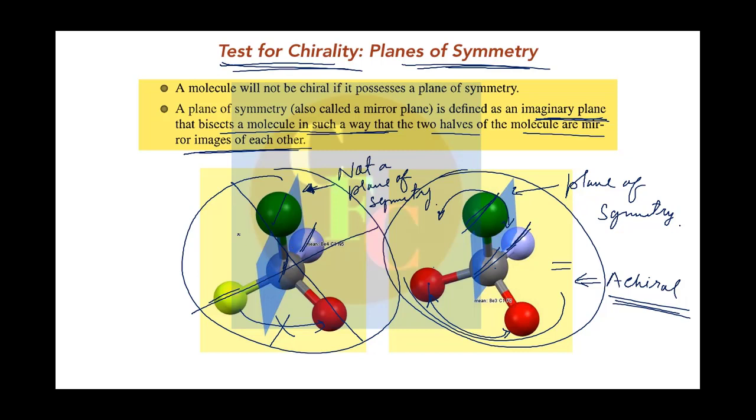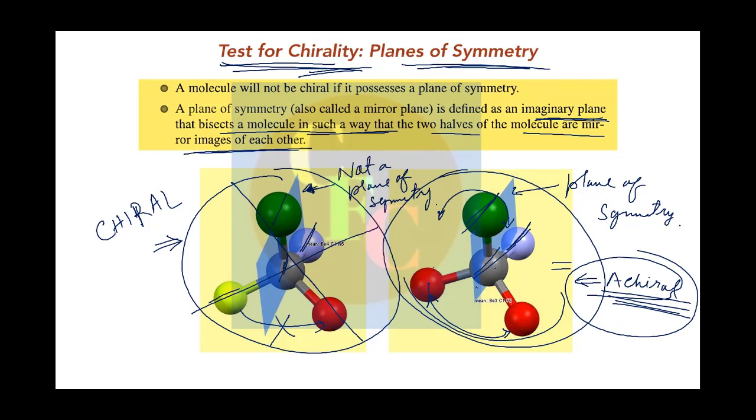In this case, you do not have any mirror planes. So we say that this is now chiral, right? So this is the test for chirality. You have to see whether it contains a mirror plane. If by chance you can find a mirror plane, a plane of symmetry inside the molecule, which bisects it in two halves so that one half is the mirror image of the other, then you can easily say that the molecule is not chiral, it is achiral.